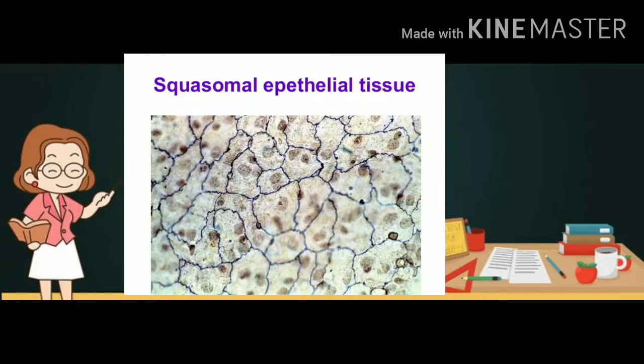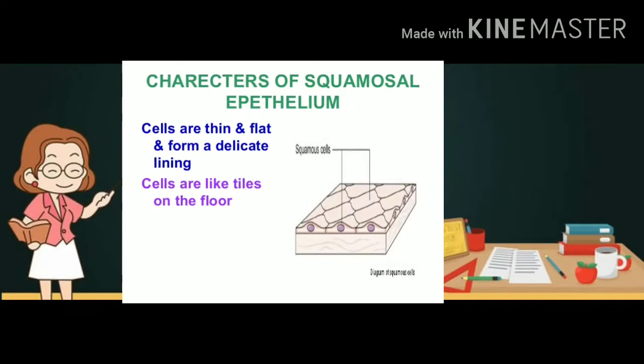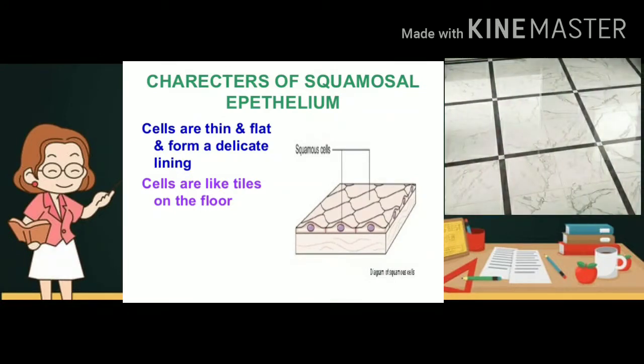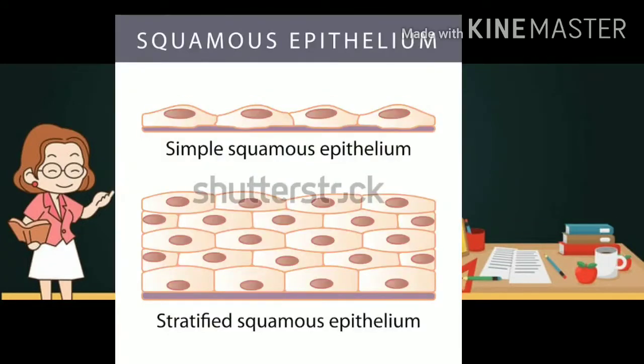Squamous epithelium tissues are thin, flat and form a delicate lining. They are like a tiled floor. They are closely packed without any intercellular space between the cells. This is a feature of squamous epithelium. Squamous epithelium is of two kinds: simple squamous epithelium, made up of a single layer of flat cells, and stratified squamous epithelium, composed of more than one layer of cells.